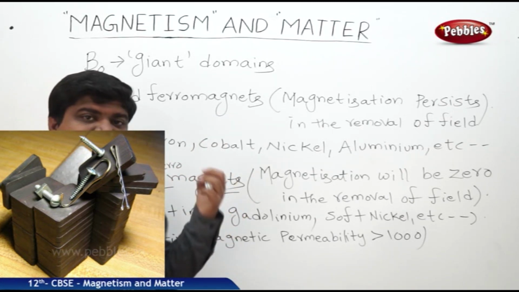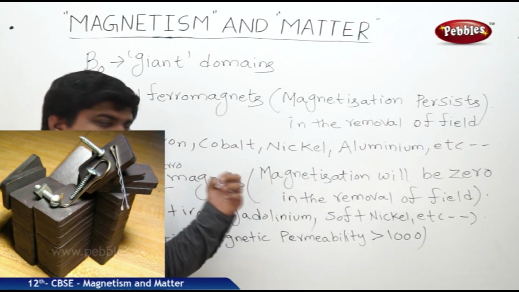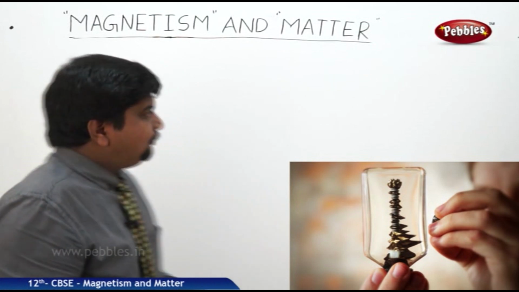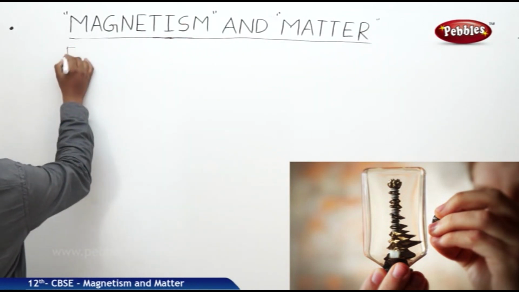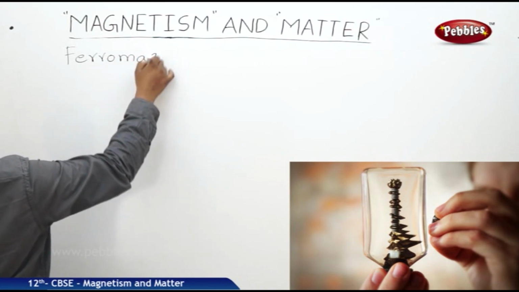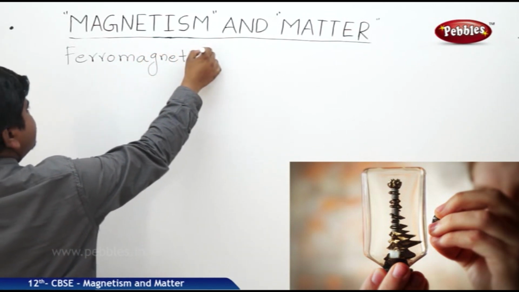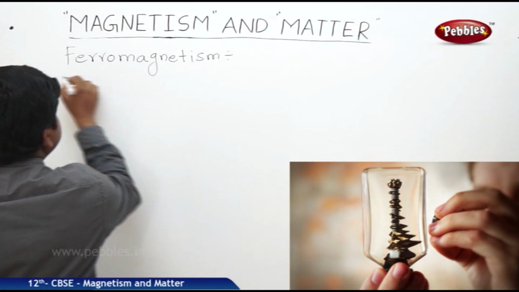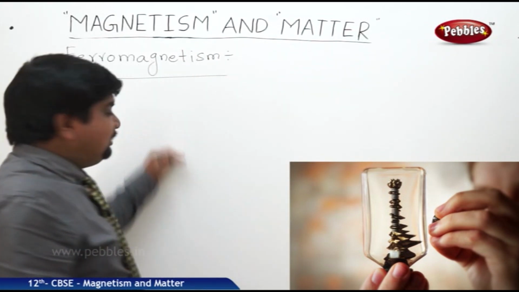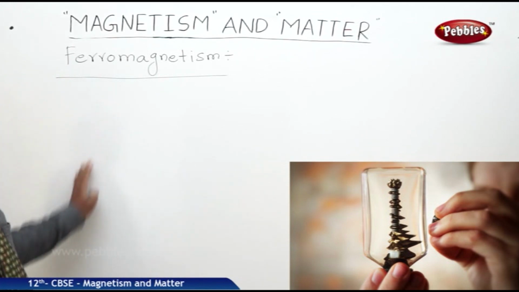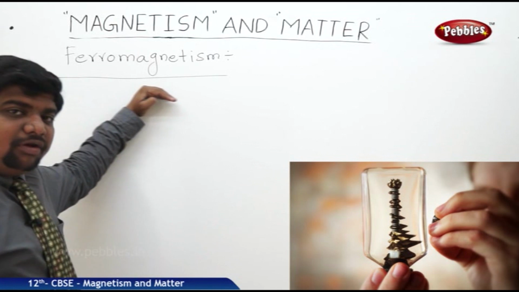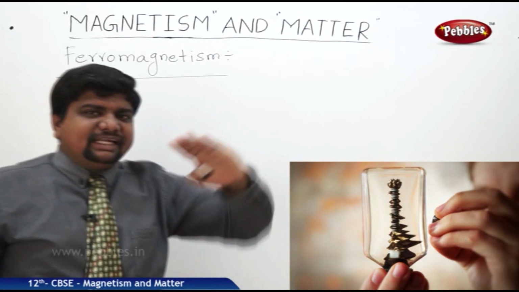Now we will see the temperature dependence of magnetization in ferromagnets. For ferromagnets, there is a temperature dependence of the magnetization, not like paramagnets. In paramagnets, if T increases, M decreases like that, not like this. In ferromagnetism, there is one particular temperature.